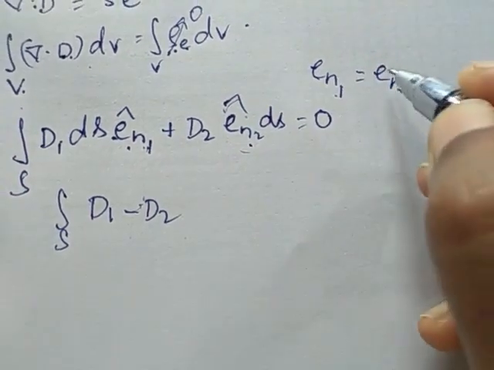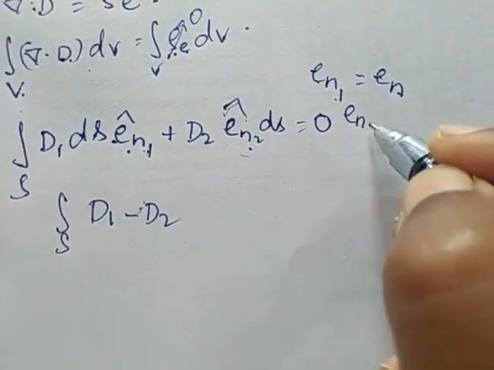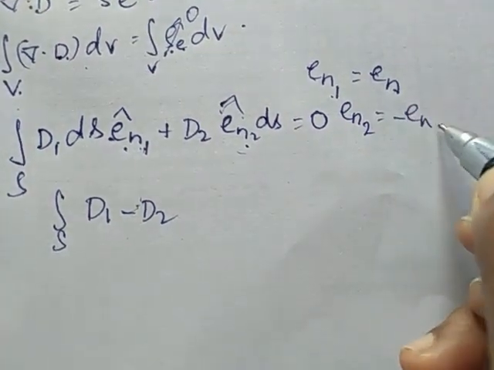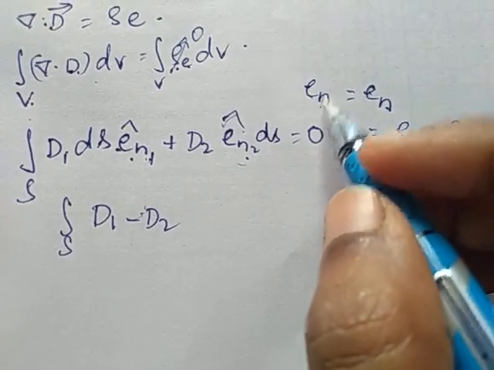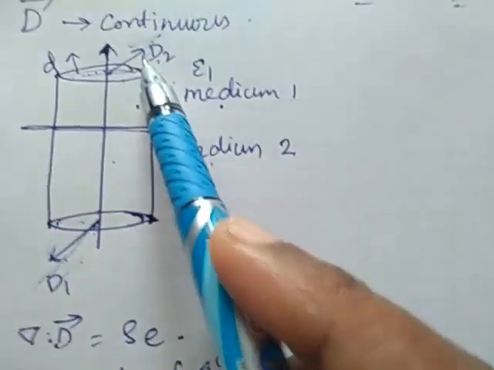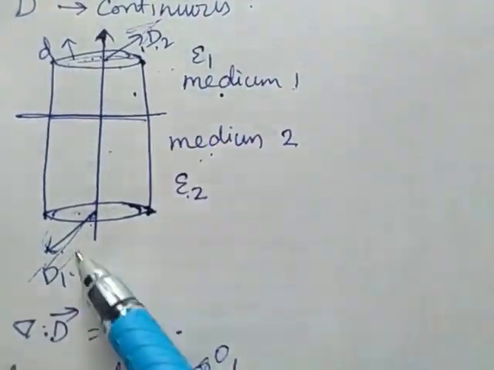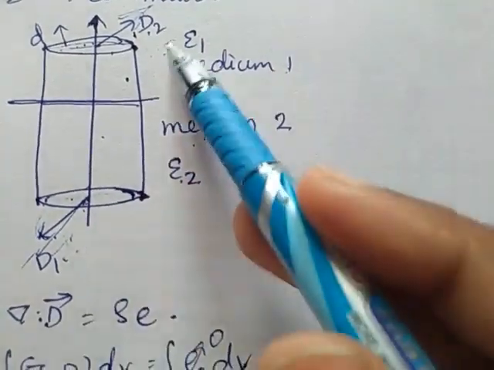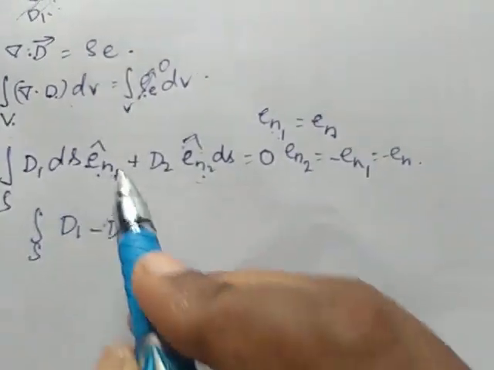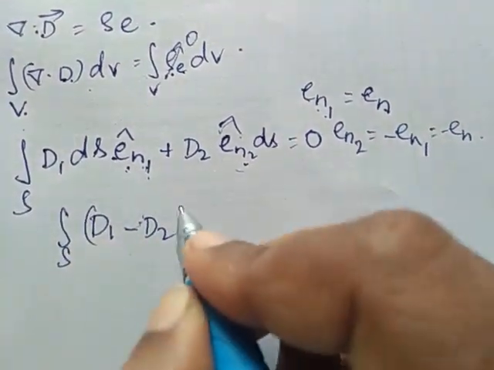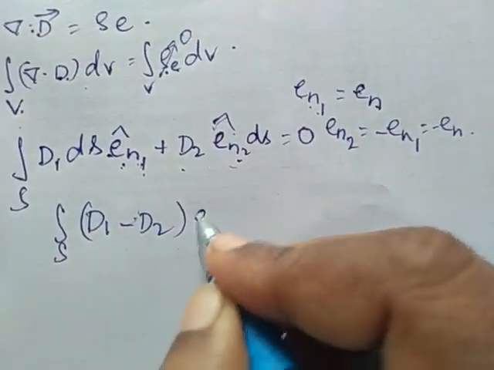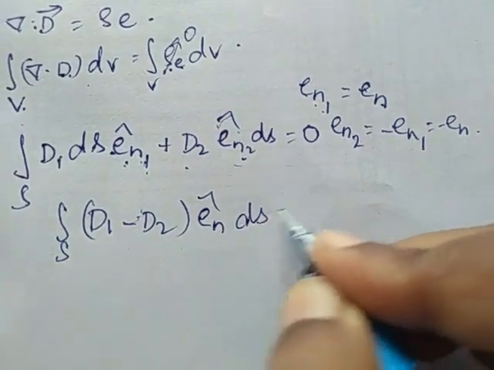If en1 is en, then en2 is minus en. These two are opposite in direction but equal in magnitude. So I am writing D1 minus D2 dot en cap dS.